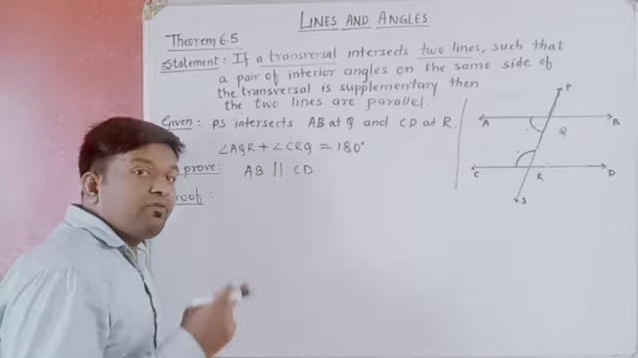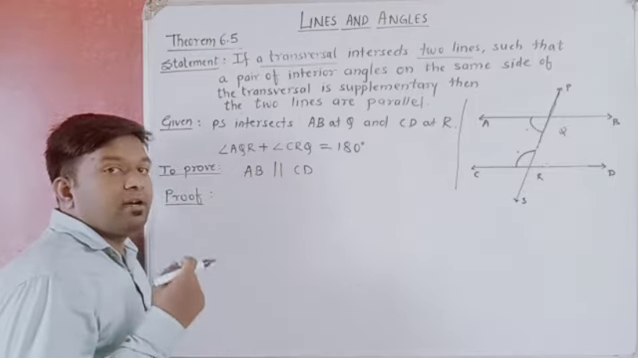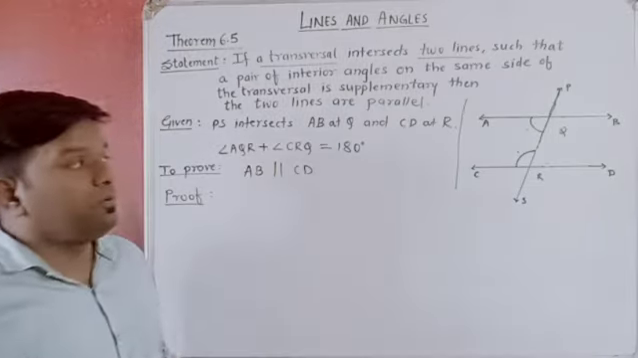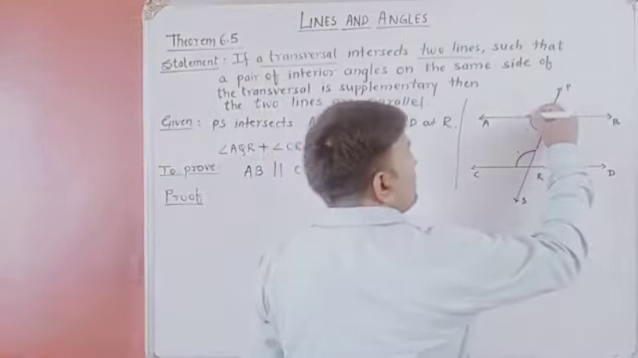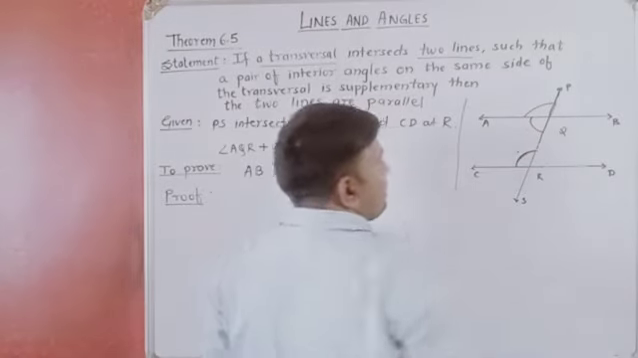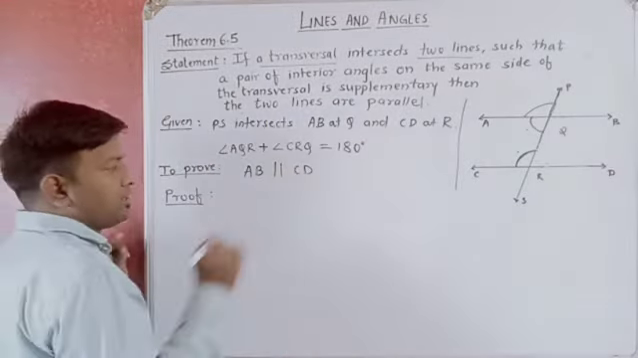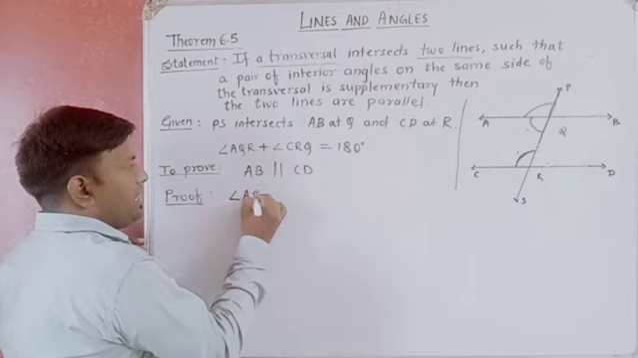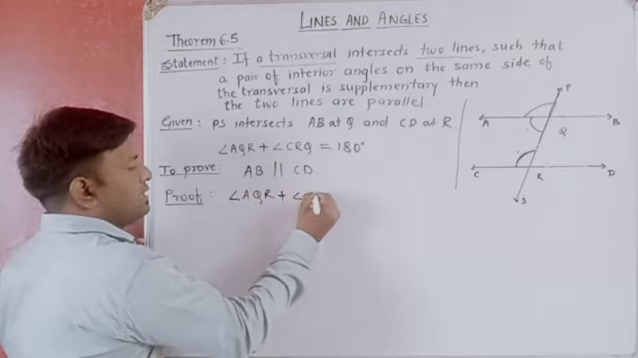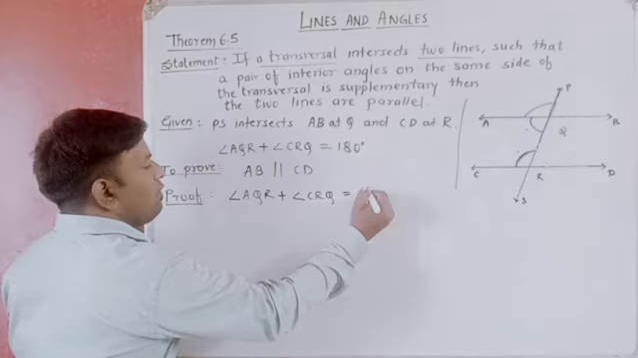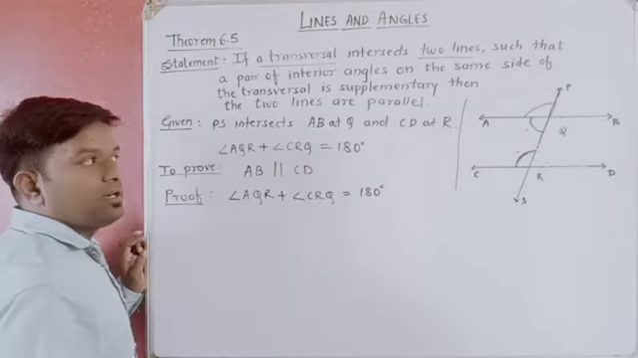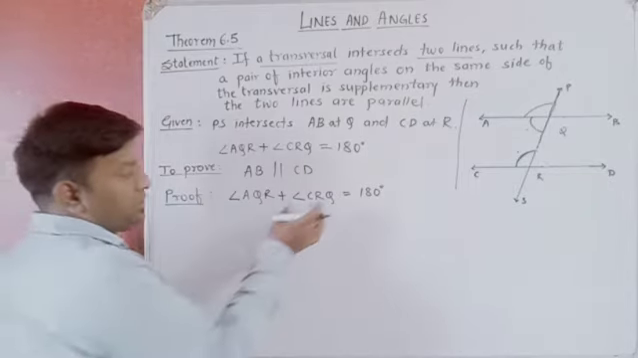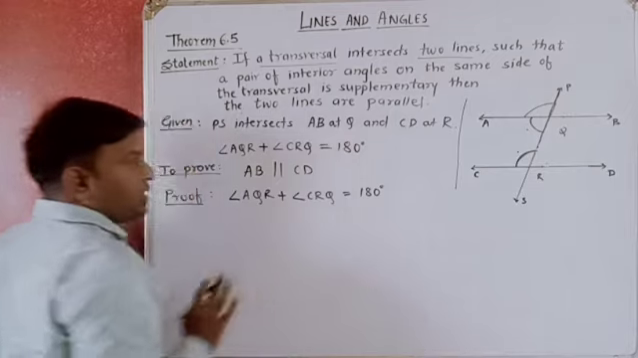Okay, what it says? If two lines are cut by a transversal and two corresponding angles are equal, then the lines are parallel. So we have to prove that two corresponding angles, this one and this one, are equal, right? So let's write it down. We have been given this, we will write this given statement: angle AQR plus angle CRQ is equal to 180 degree. We know that. Now somehow we have to make these two, CRQ and AQP, equal.